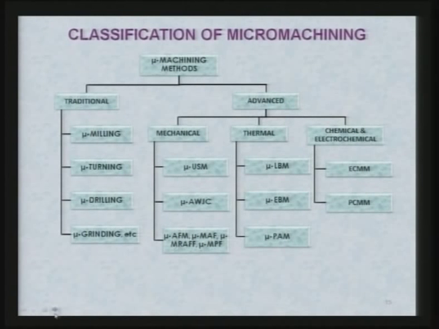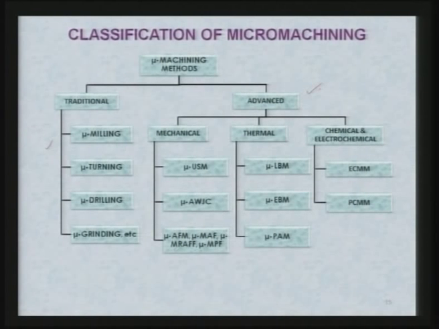If you want to classify micro machining processes, I have shown here, whatever I have mentioned earlier, a classification. There are a class of traditional micro machining processes, micro milling, micro turning, micro drilling, micro grinding, etc. Then there is a class of advanced micro machining processes.